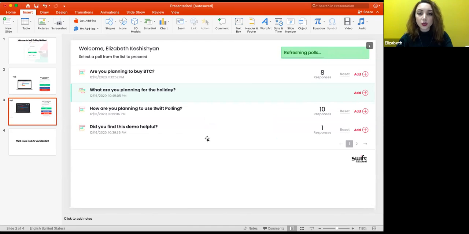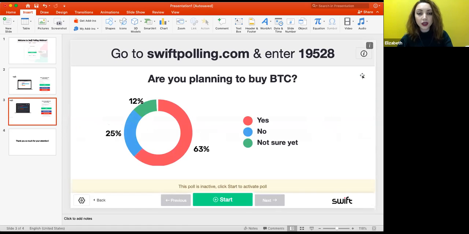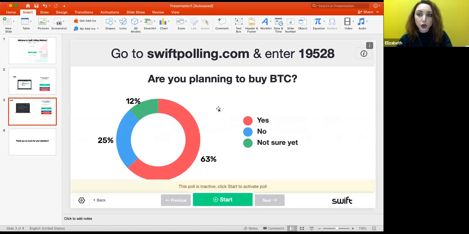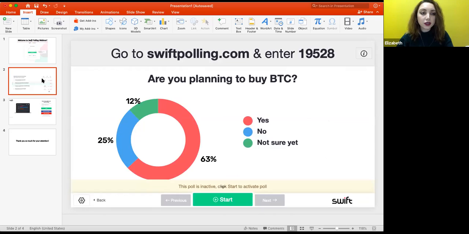All right. The view that we have in here corresponds to the same view as you have in your account when you go to the polls list page. So basically you see all of the polls, and there are these buttons called Add. We can start by adding a single poll. I will go ahead and add this very first question to my slide. And as you can see, this is the very same presentation page as we were just watching in the browser. Now let's delete this previous slide.